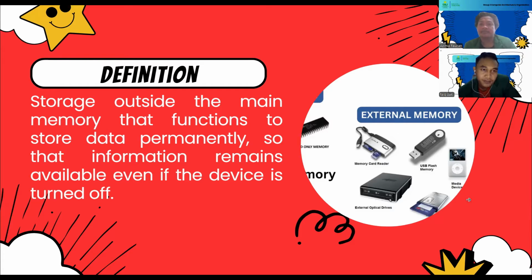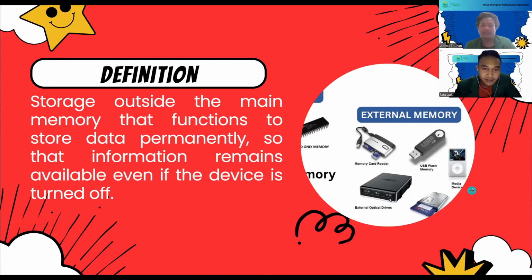Examples of external memory include USB flash disk, external hard drive, SD card, and cloud storage, all of which allow us to store large amounts of data and access it when we need it.